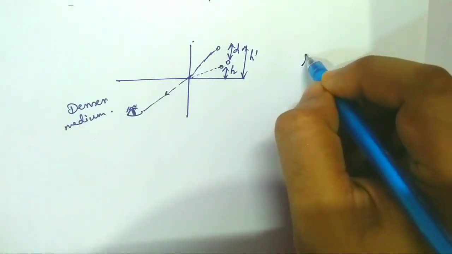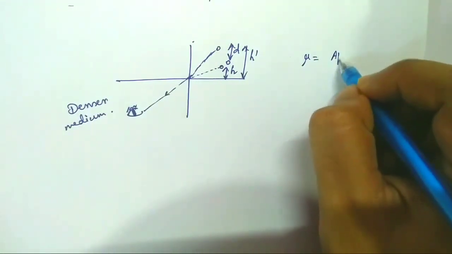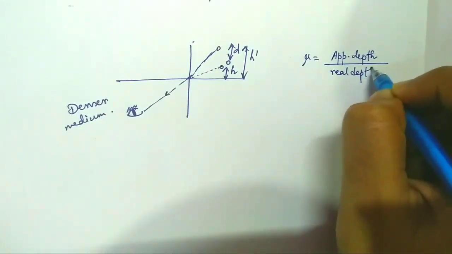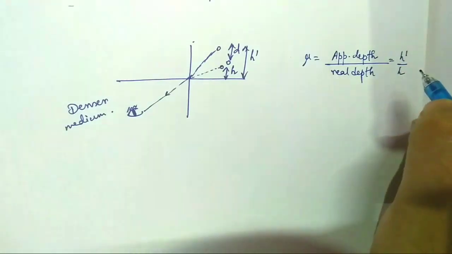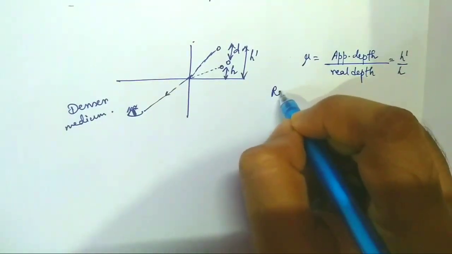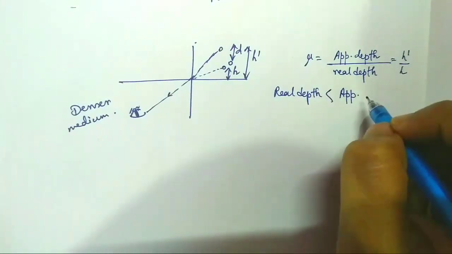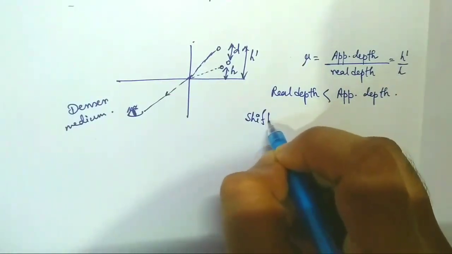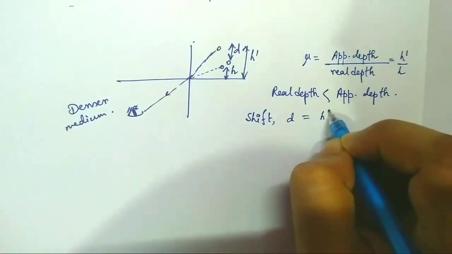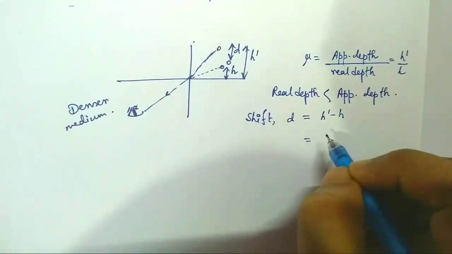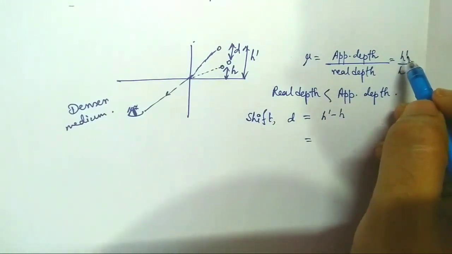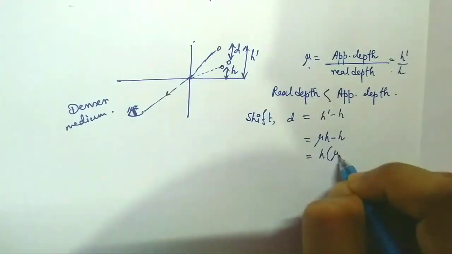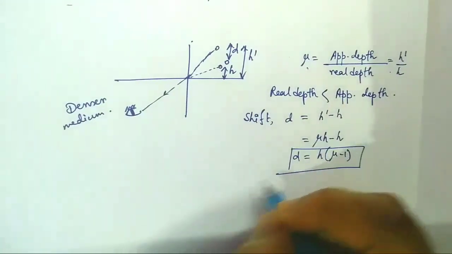So the refractive index is given by mu equal to apparent depth divided by real depth, that is h prime by h, where the real depth is less than the apparent depth. So the shift is given by d equal to h prime minus h. What will be the value of h prime? H prime will be h into mu, so h into mu minus h, that is h into mu minus 1. This will be equal to d.